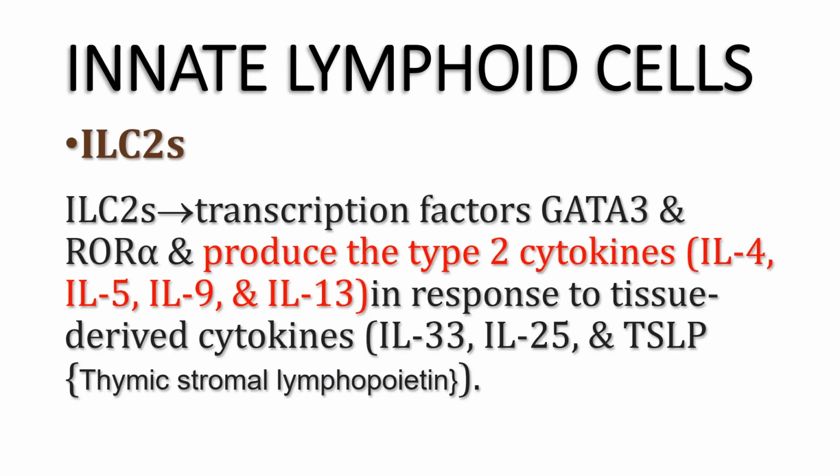Innate lymphoid cells type 2 are dependent, as I said, on the transcription factor GATA3 and retinoic acid orphan receptor alpha, and they produce type 2 cytokines like interleukin 4, 5, 9, and 13 in response to tissue-derived cytokines interleukin 33 and 25 and TSLP, thymic stromal lymphopoietin.